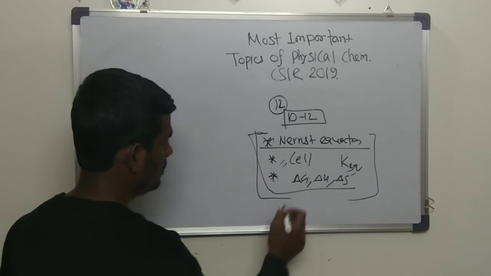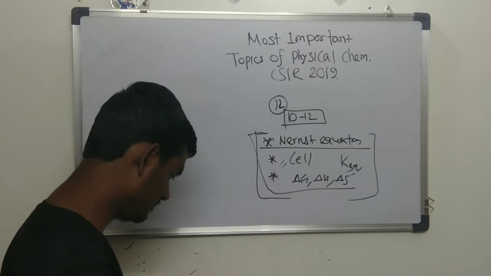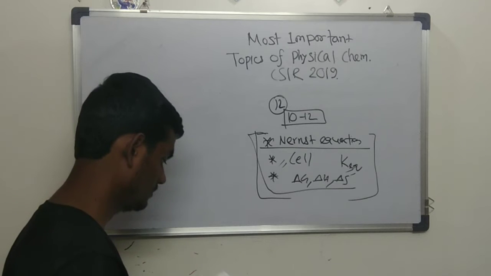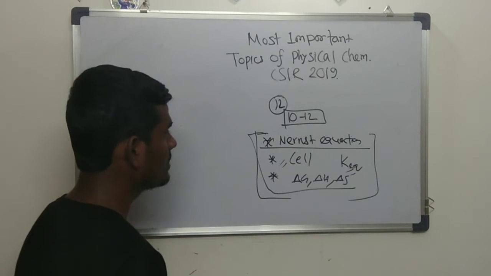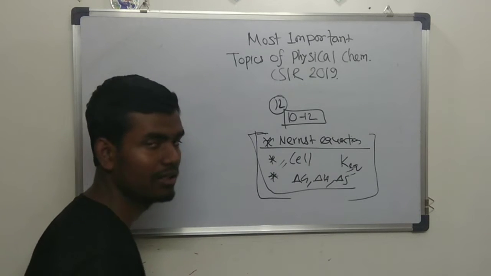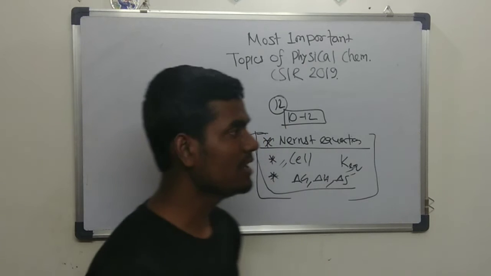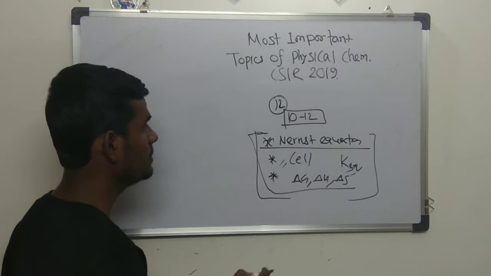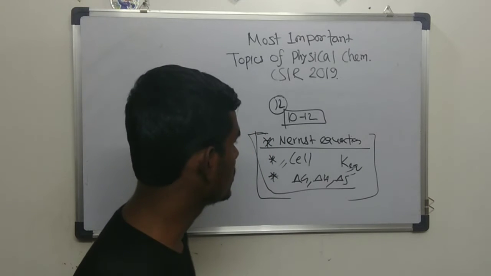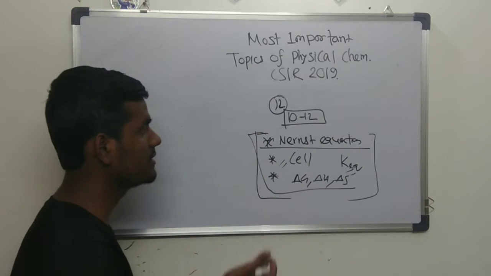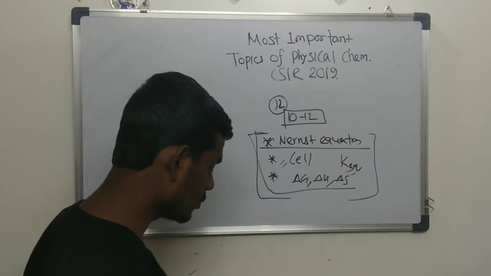So there are some other points I would like to mention here. Along with the Nernst equation, they will give the oxidation reduction potential. The important point for solving electrochemistry questions is the sign convention. You can't miss what the E0 reduction potential and oxidation potential will be, and how to apply them if it is the left hand side or right hand side. These are the important points. You just go through them.